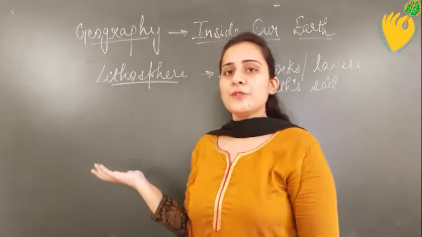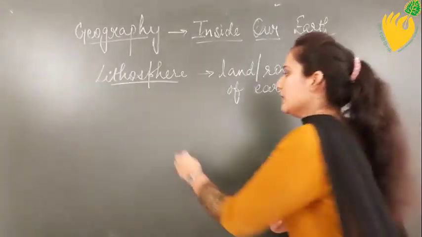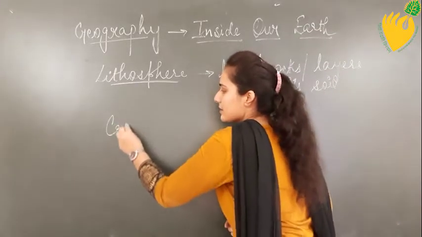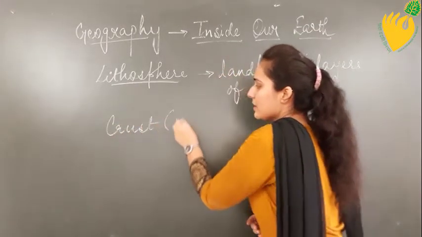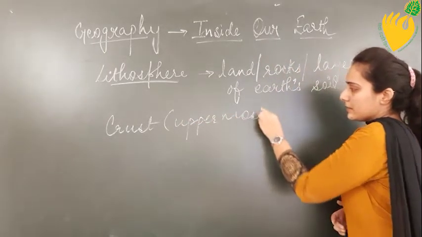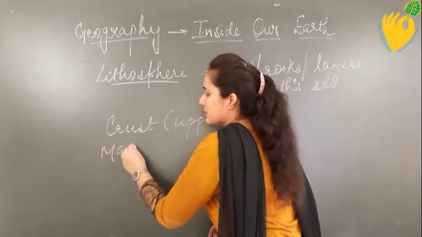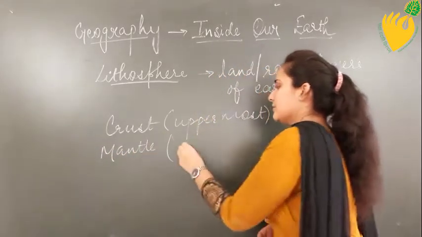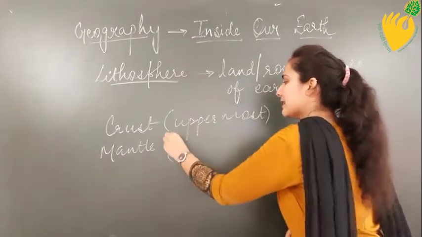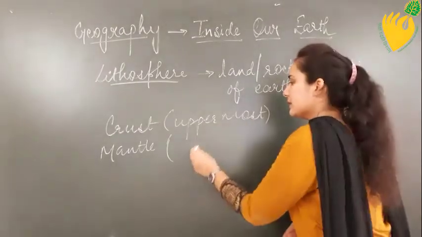So under lithosphere, the main three headings will be covered in this chapter, that is the crust, which is the uppermost layer of the earth. Then the second one, the mantle, which is present at the second level beneath the top layer or top soil of the earth.